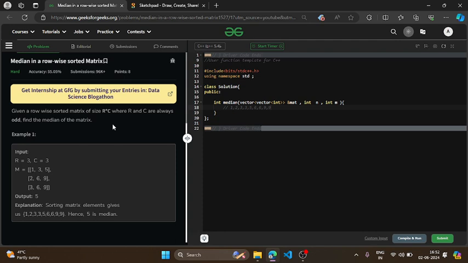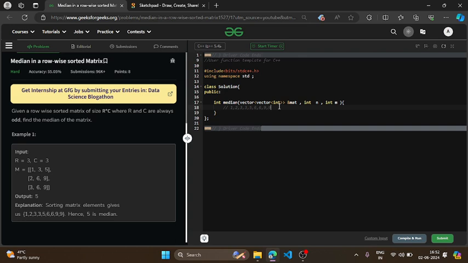Okay, so this is going to be our sorted 1D array. Here the total number of elements is 9, so the middle element will be the fifth element, right? So on the left hand side I will be having 4 elements, on the right hand side I will be having 4 elements, and the middle element will be 5. Okay, so this is the middle element, right? So in this way we can directly see what exactly is the middle element.